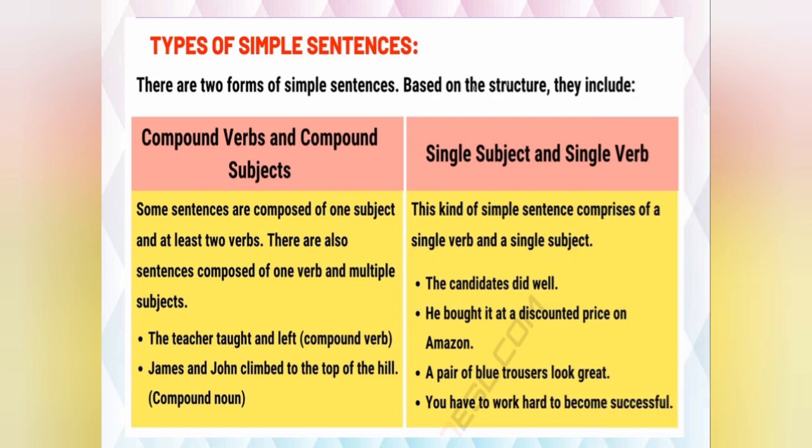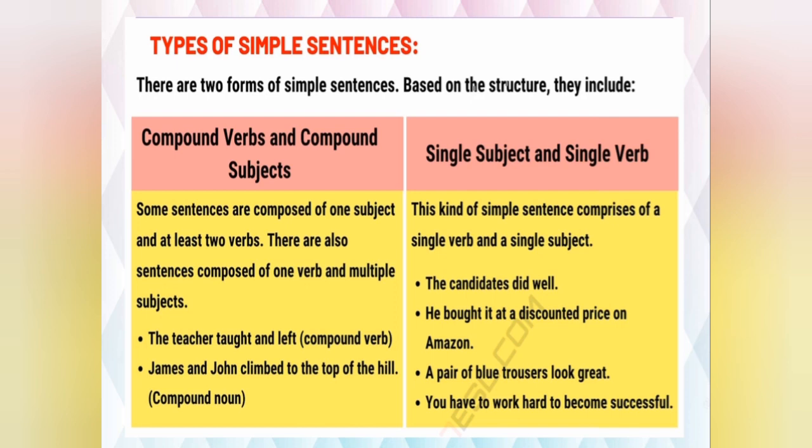The next one, a pair of blue trousers looks great. So a pair of blue trousers, this is again one subject, and then the verb is look. This is again one subject and one verb. You have to work hard to become successful. So you is the subject, have to is the verb. So I think you have understood single subject, single verb. Compound means double. Double subjects, double verbs. So all these are the types of simple sentences. Understood? And they all are independent clauses.